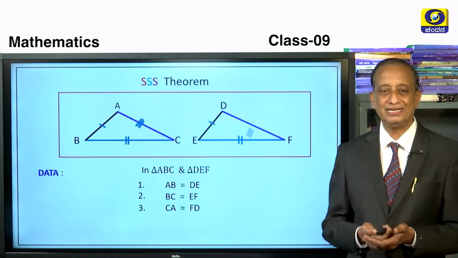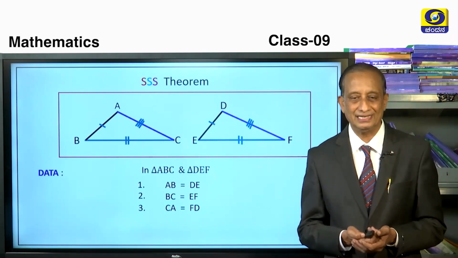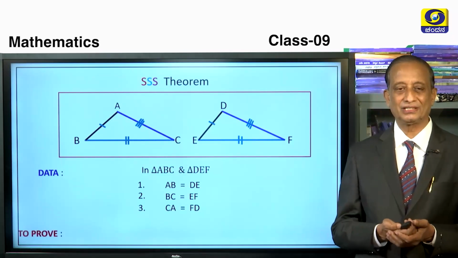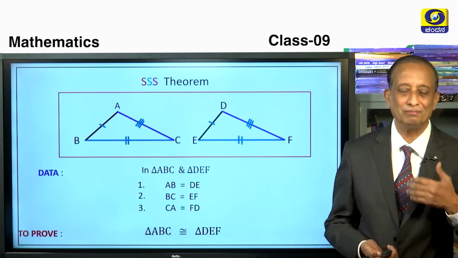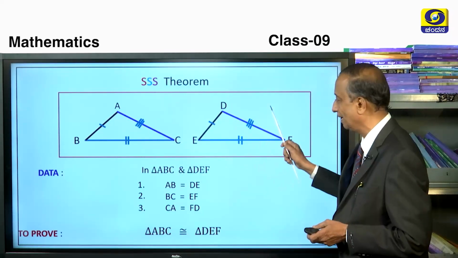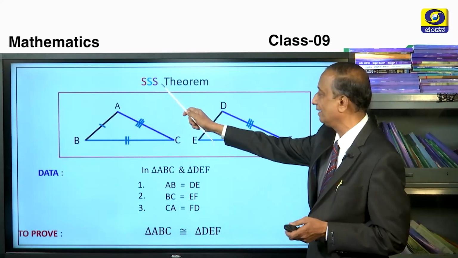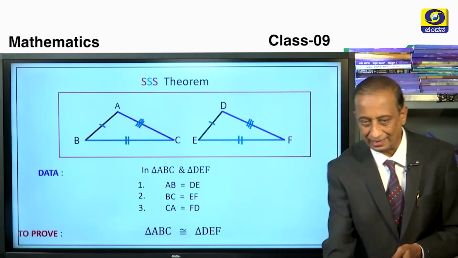So all three sides of triangle ABC are respectively equal to the sides of triangle DEF. If this is so, you can confidently say that those two triangles will be congruent. What does it mean? It means that the angles of these triangles are respectively equal, the shapes are the same, the sizes are the same, everything is the same, provided three sides of one triangle are equal to three sides of another triangle.